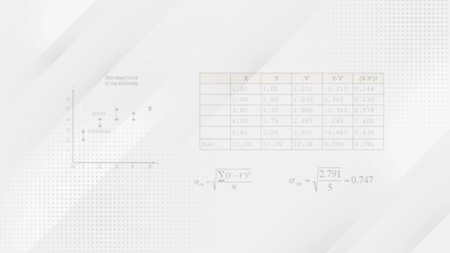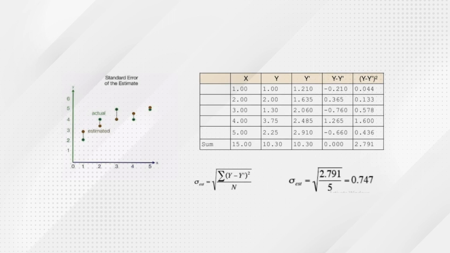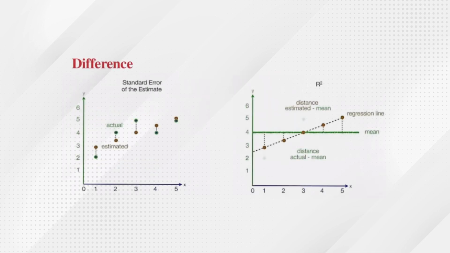So when you are having a standard error of estimate, this is the estimate, this is the actual, and you see how the standard error is going to be calculated. There is a standard error of 0.47 which we have calculated this way. So we have Y, then we have Y hat, then we have taken the square of that, and finally we have calculated. So the standard error is this, the distance estimated minus mean is this, the regression line is this, the mean is this, and the distance is actual minus mean.